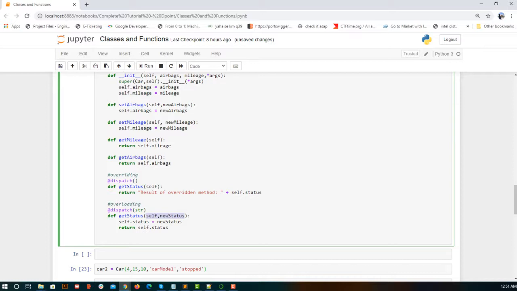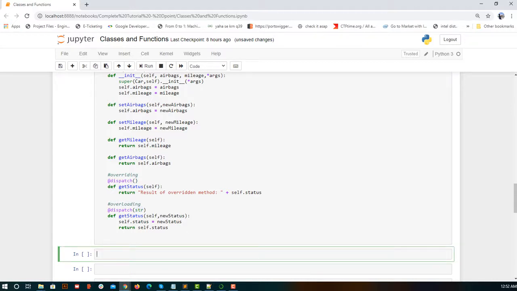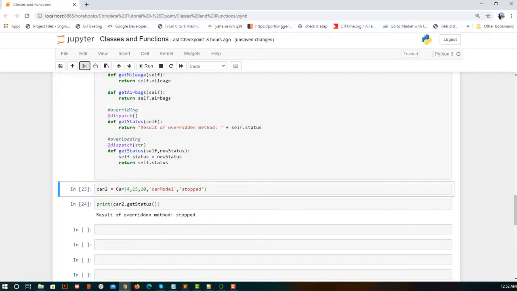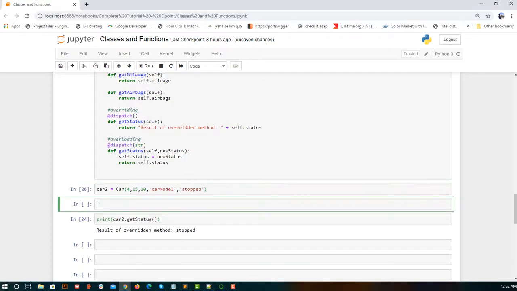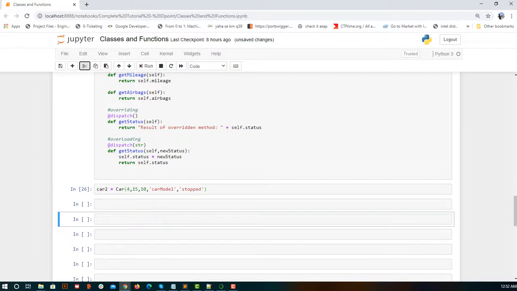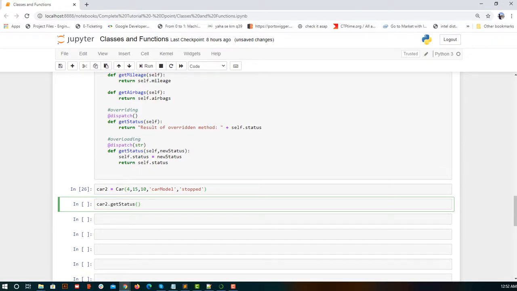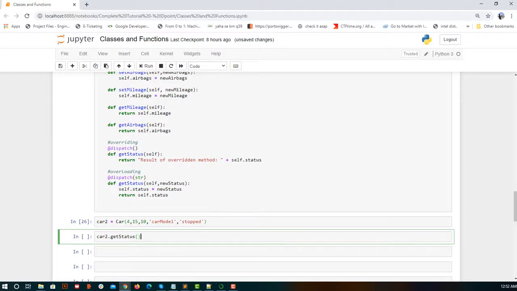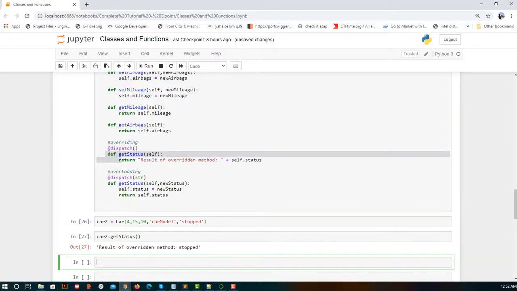Similarly, you can see here, this function is expecting no arguments, and this function is expecting one str. That's why I wrote dispatch. For this function to execute, it needs one attribute which is a string. Now if I execute this and create a car as it is, and call car2 dot get status, of course, since I am not passing any argument, this logic will get executed. Correct? Let me execute this.